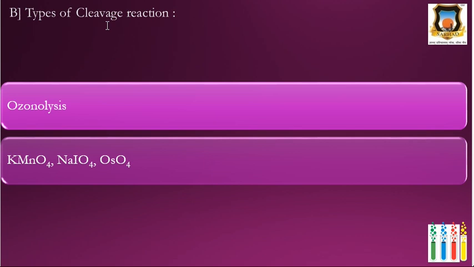Next are the types of cleavage reaction. Cleavage reactions are of two types. First is the ozonolysis reaction, and second is the cleavage of the carbon-carbon double bond by KMnO4, sodium periodate, and osmium tetroxide. So potassium permanganate, NaIO4, and osmium tetroxide.